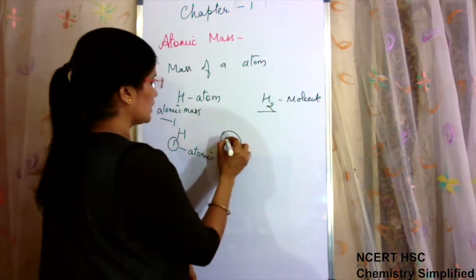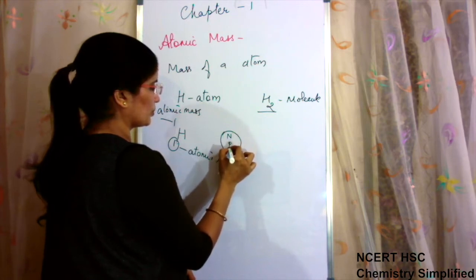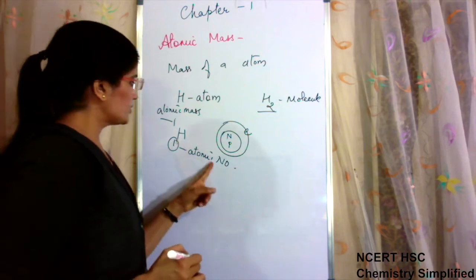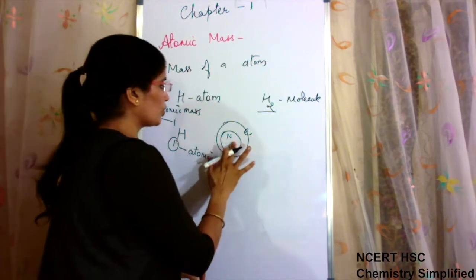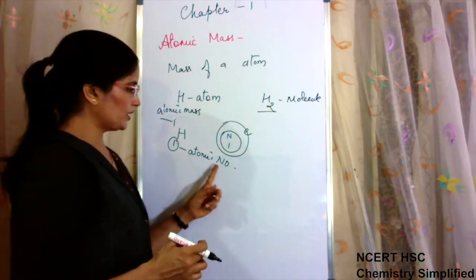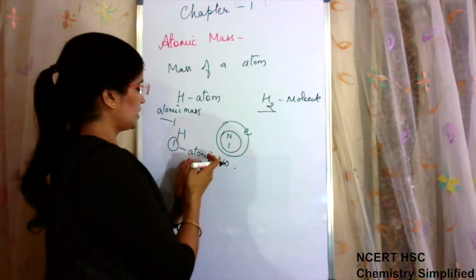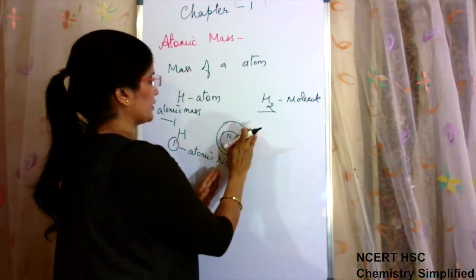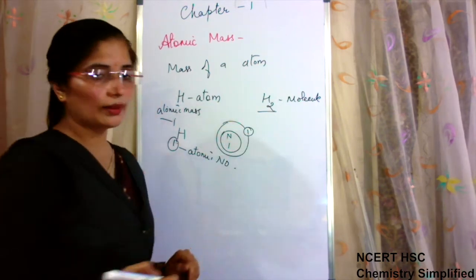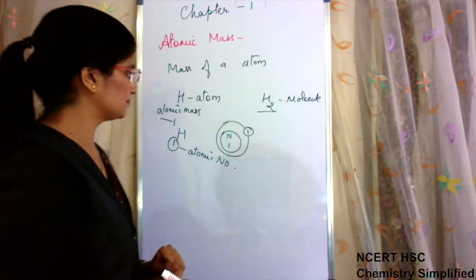What does it mean? That inside the nucleus there is neutron, proton, and outside there should be electron. So atomic number of hydrogen is 1. That means the proton number is 1, because atomic number represents the number of protons or electrons. So if proton number is 1, the electron number is also 1, because the number of electrons and protons are always equal in a neutral atom.